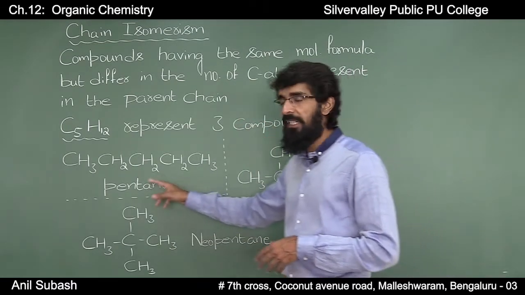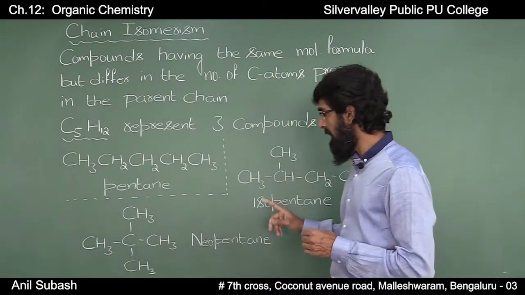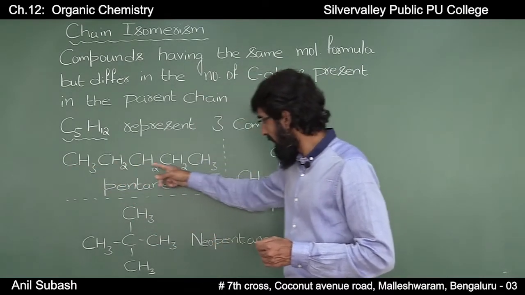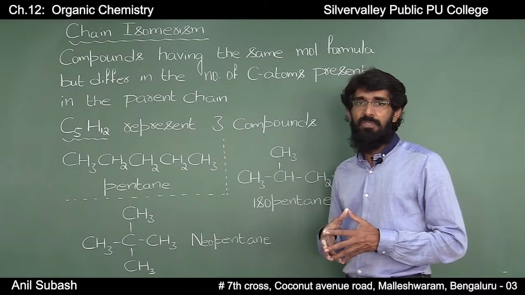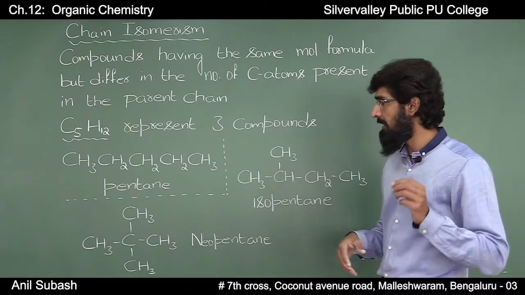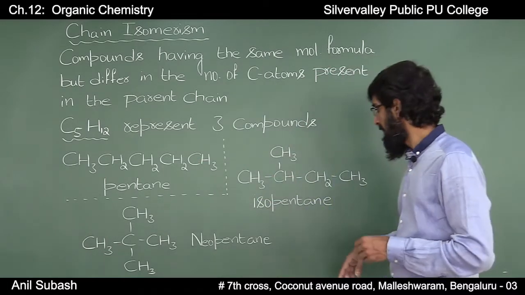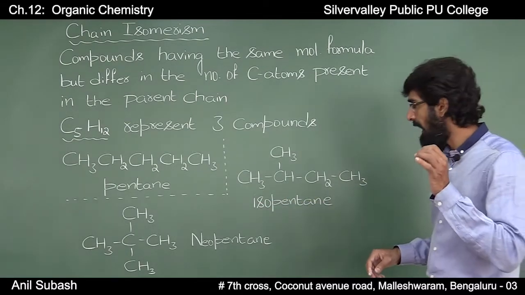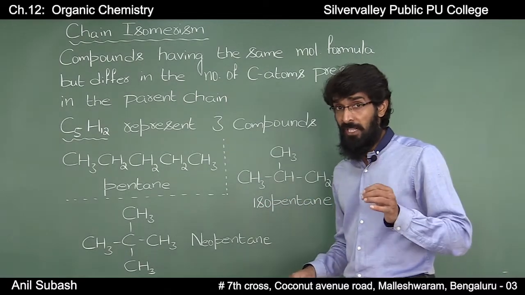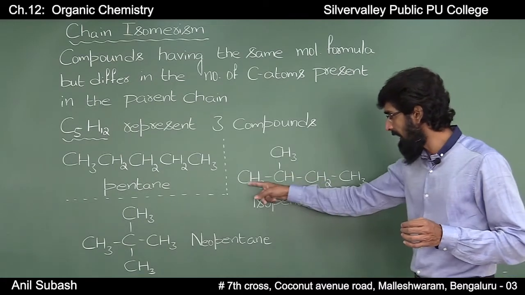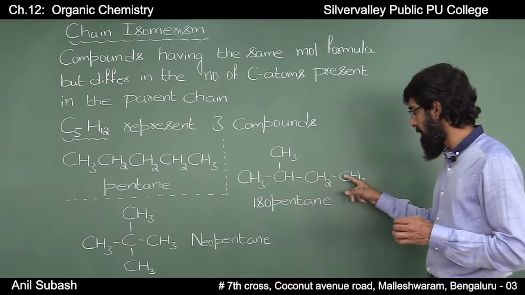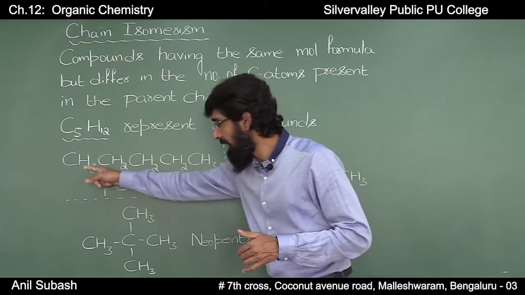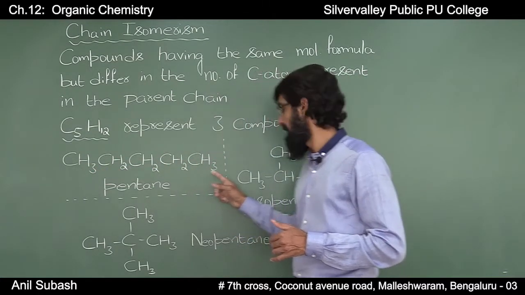First one, pentane. If you can observe here, in the case of pentane, the parent chain contains 5 carbon atoms. The second isomer of C5H12 is isopentane. Here, if we identify the parent chain contains 1, 2, 3, 4 carbon atoms, whereas this compound contains 5 carbon atoms.